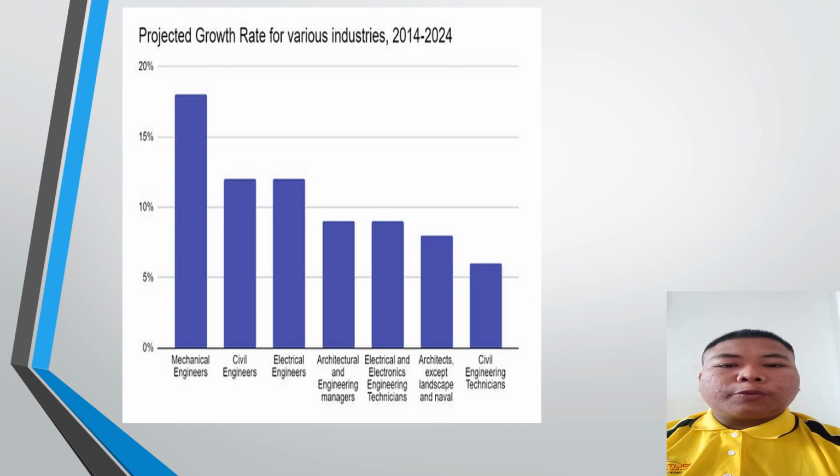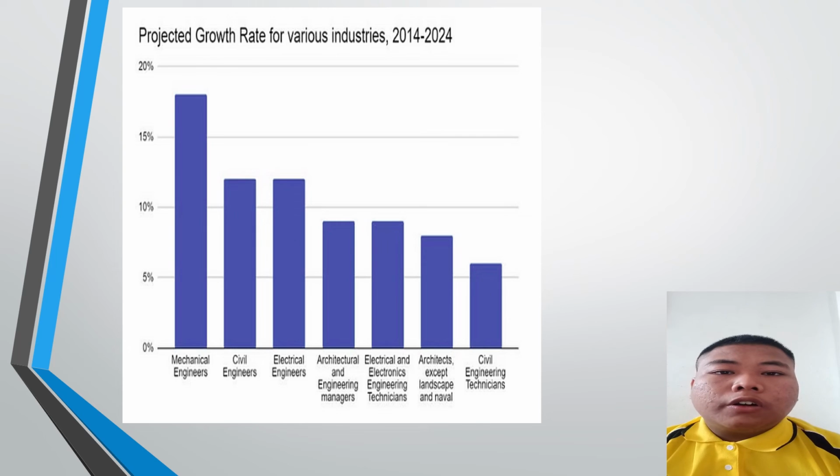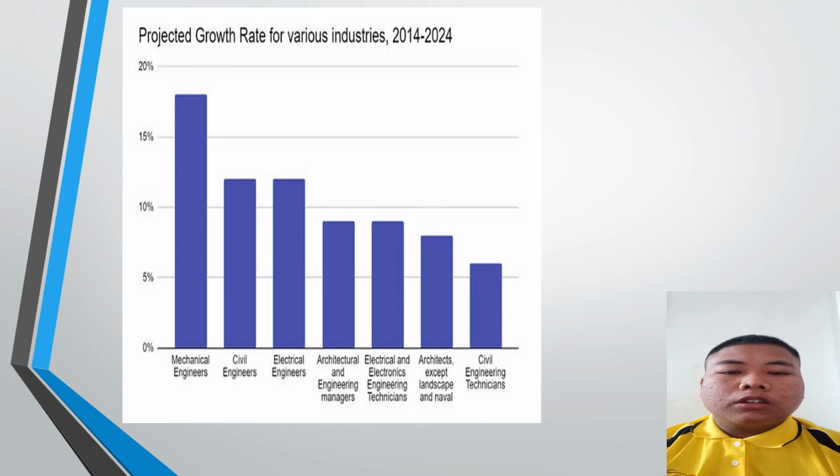So the conclusion is, from the bar graph we can see that mechanical engineering records the highest percentage of project growth rate. But when we rearrange back the data and classify it into the four main parts, we will see that mechanical engineering will be the lowest and the highest is electrical. And in my opinion, if we see the bar graph, we can see that mechanical engineering is the highest because maybe it is a famous course, but if we rearrange back, we can see that electrical is the highest.